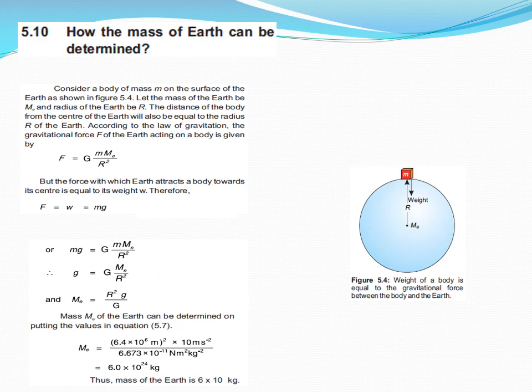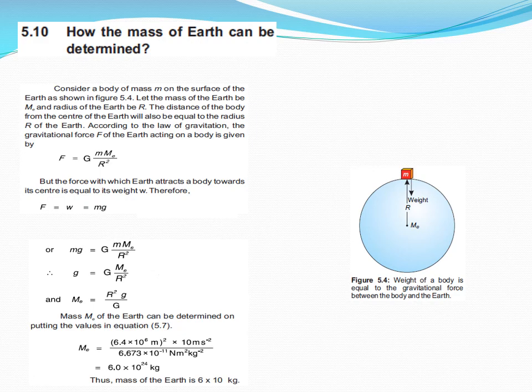The distance of the body from the center of the Earth will also be equal to the radius r of the Earth. Now, according to the law of gravitation, the gravitational force F of the Earth acting on a body is given by F equals G m me over r square.